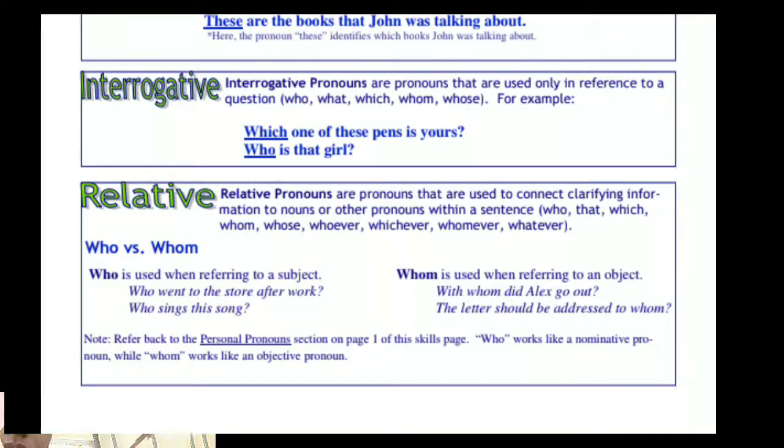Then let us see the example for whom. Whom is used when referring to an object. With whom did Alex go out? The letter should be addressed to whom? So these are the examples for relative pronouns. I hope you all understand.